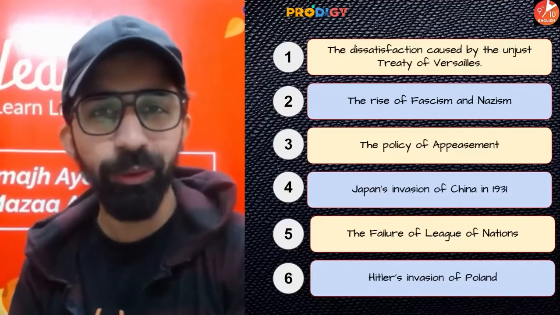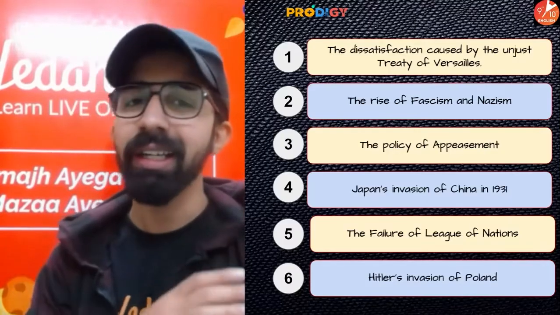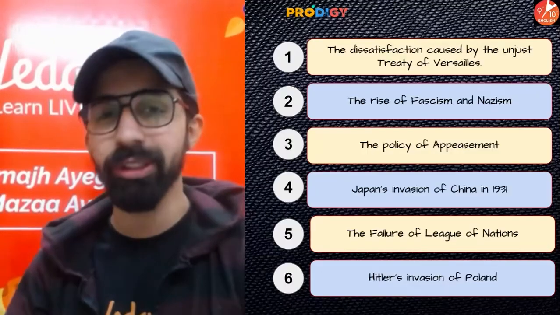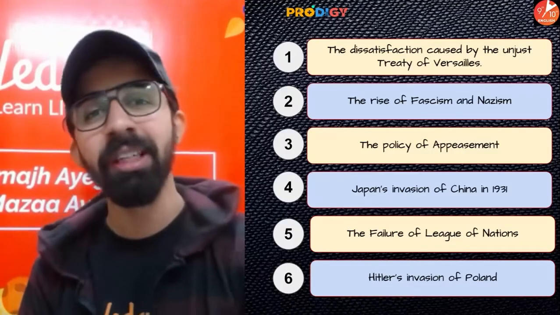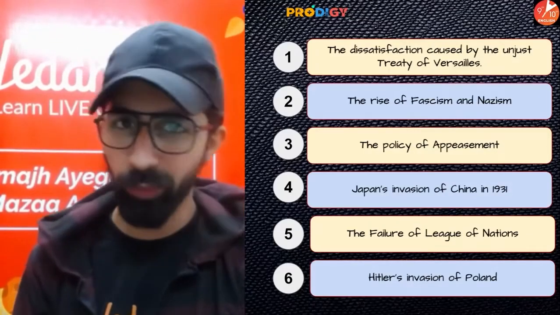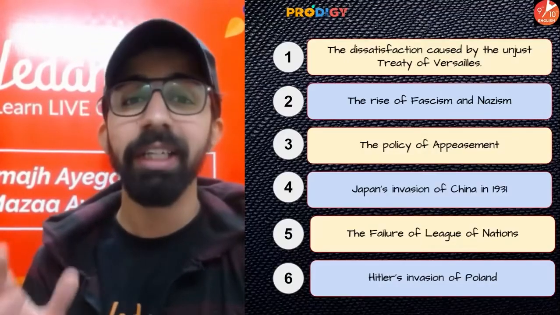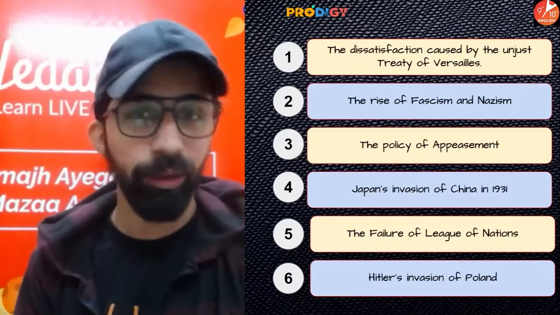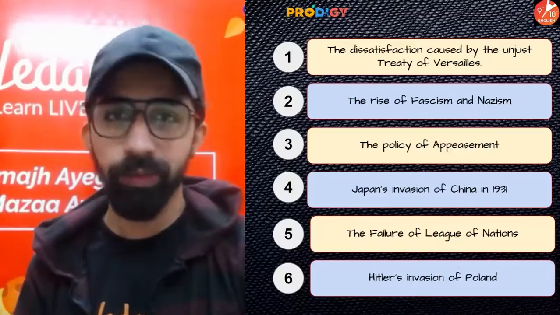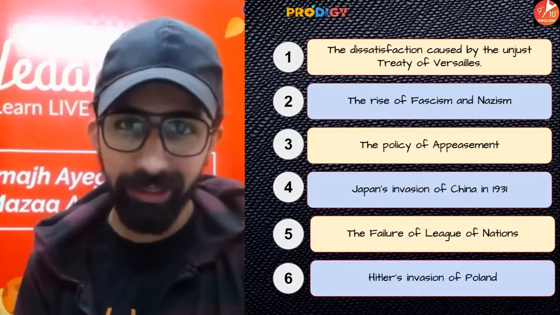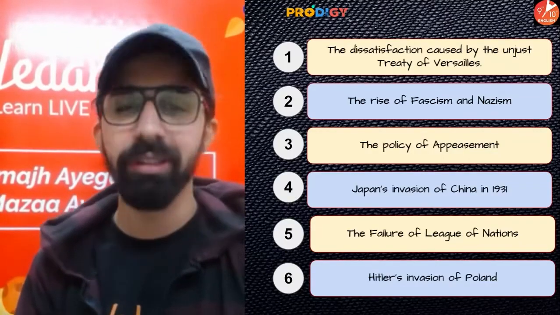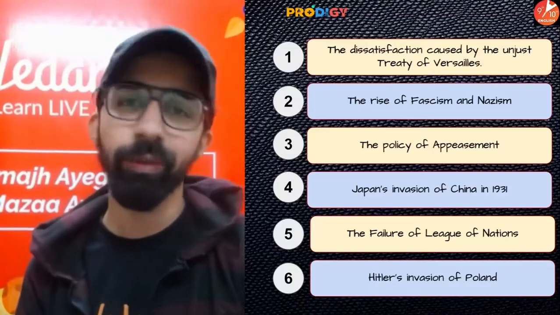The fifth cause which is given to you on your screen is the failure of the League of Nations. Guys, I already said in the start that the League of Nations was an organization formed in 1920 after the First World War to avoid war-like situations, to have friendly relations between countries, and to solve disputes peacefully without any war. But there were some big countries like USA that were not a part of the League of Nations. Secondly, many nations who were part of it started quitting and ignoring the League of Nations, and this is how it couldn't do anything to control these big nations, and again it led to the Second World War.